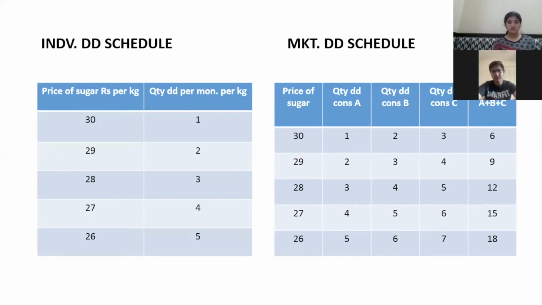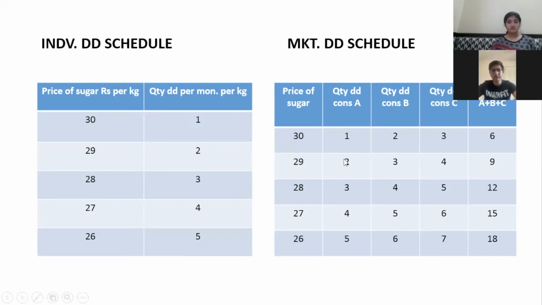This figure is clear. This table is clear to all of you? Ma'am, on what basis are the quantities 1 kg, 2 kg, 3 kg taken? That is just random. They have taken it in the book. It is not an actual demand. This is just to make you understand.